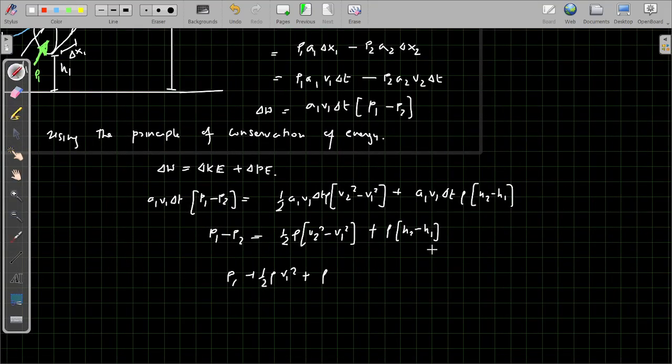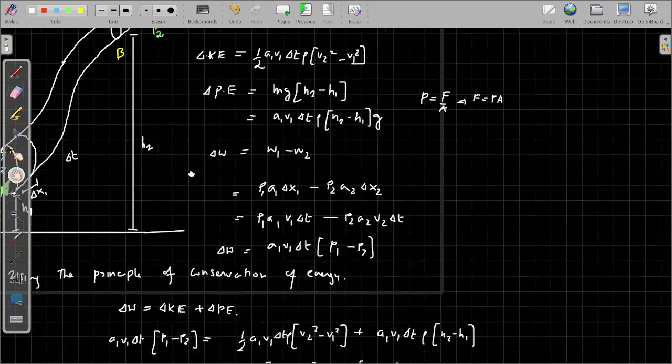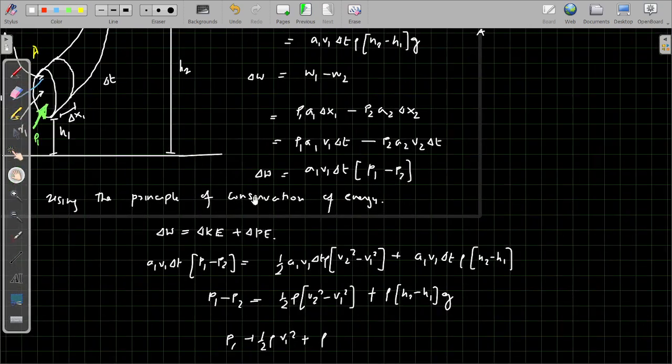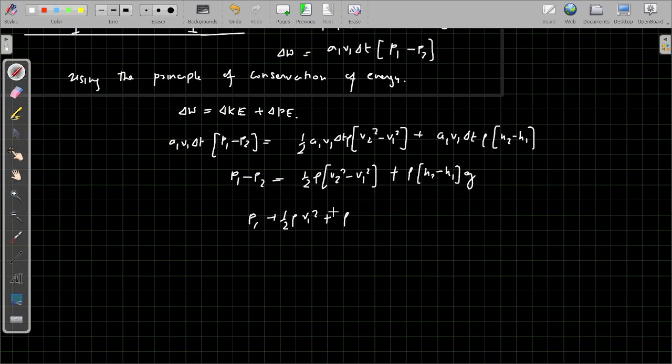So this one should be rho g h1, is equal to P2 plus half rho V2 square plus rho g h2. This is H1, this is H2. So you can see sum of both sides is same.